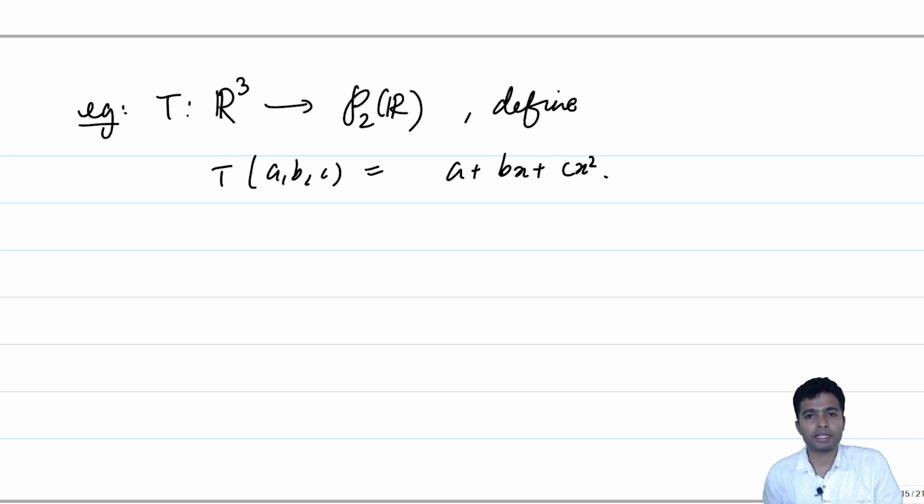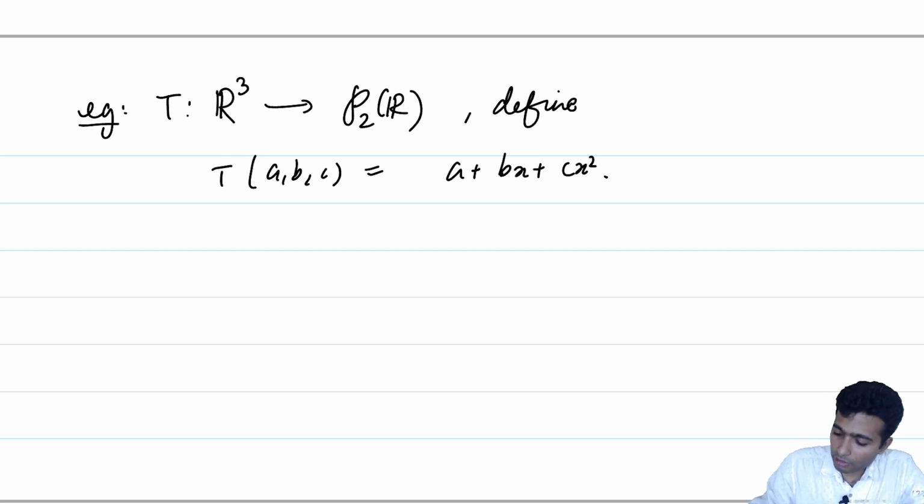It's easy to check that T is both injective and surjective, and therefore T turns out to be an isomorphism, and we can therefore, for all practical purposes, identify R3 and P2 of R. We'll see more of it. The reason why we are stressing so much on this is because we would like to somehow use the language of matrices, which we are able to use in the case of Rn, for all finite dimensional vector spaces.